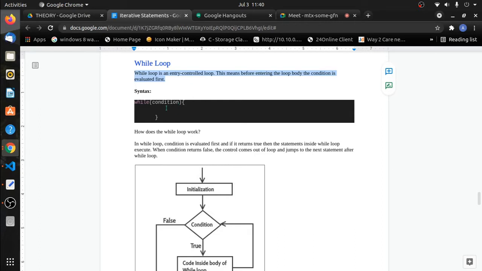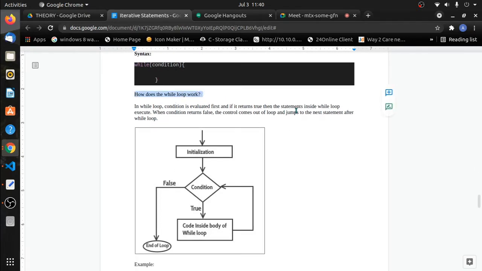The syntax of while loop is something like this. We have the while keyword, and then we will have a set of parentheses. Inside that we will have a condition that will evaluate to either true or false, and then we have curly brace open and curly brace closed, which consist of the loop body, and inside the loop body you can write whatever statement you want.